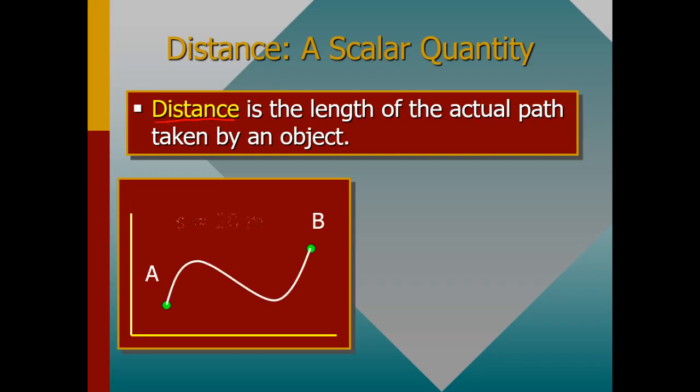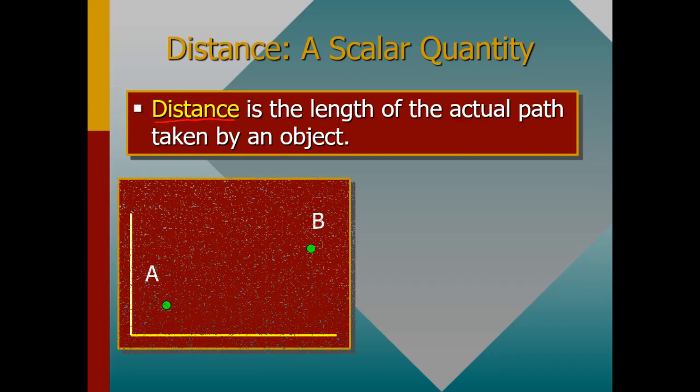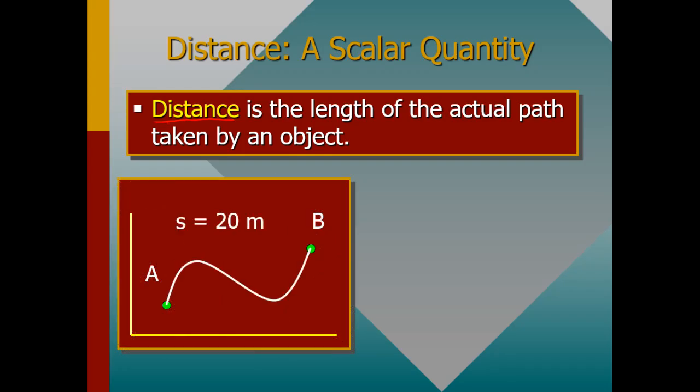Let's say an object has moved from point A to point B, and the distance covered is 20 meters. A scalar quantity is not talking about in what direction the object moved. Instead, it is just considering how much length has been covered. So the object moved from point A to point B, 20 meters.